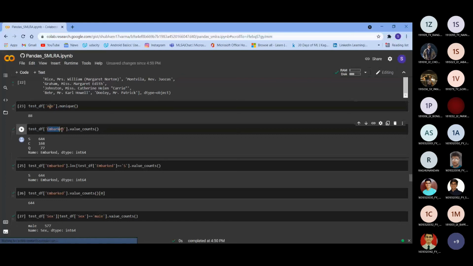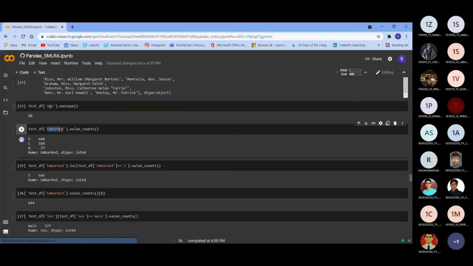The same thing can be performed by this too: .value_counts() square bracket 0. What this implies is that value_counts counts all the values present in a column and gives the maximum of that. As you can see, S is the maximum, so it is printing 644. If I put 1 here instead of 0, then it will print 168. So it gives the maximum, and then the next one.